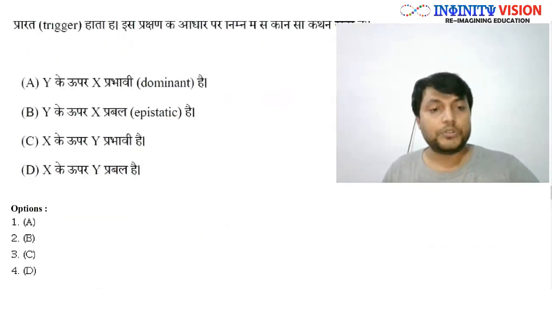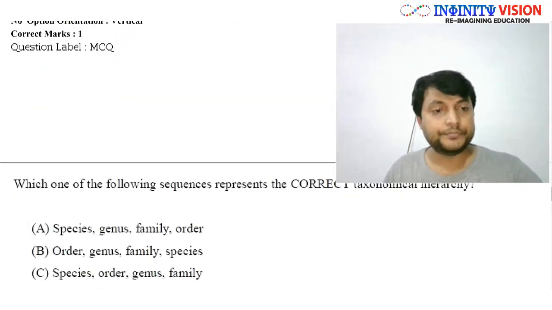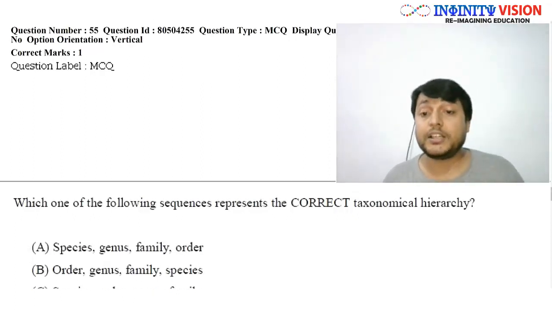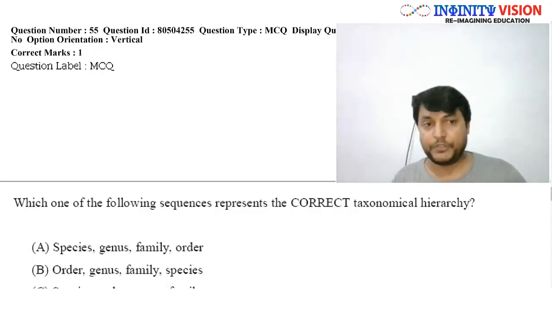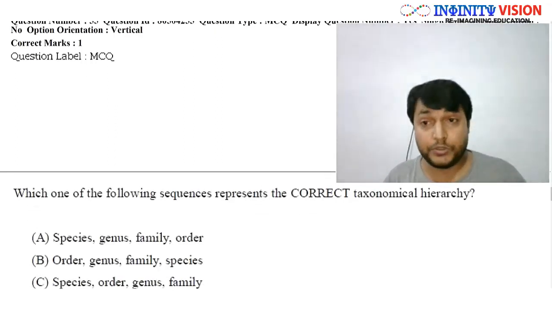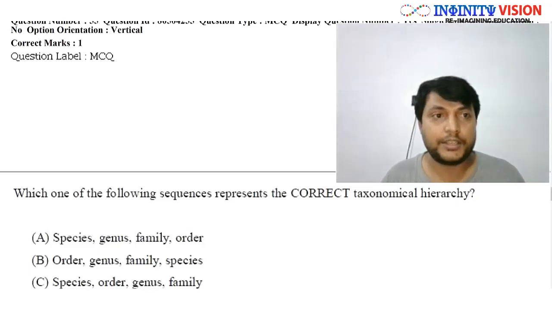Moving on to question number 55. Which one of the following sequences represents the correct taxonomical hierarchy? I'm not going to tell the answer, rather I'm going to tell you the taxonomical hierarchy.